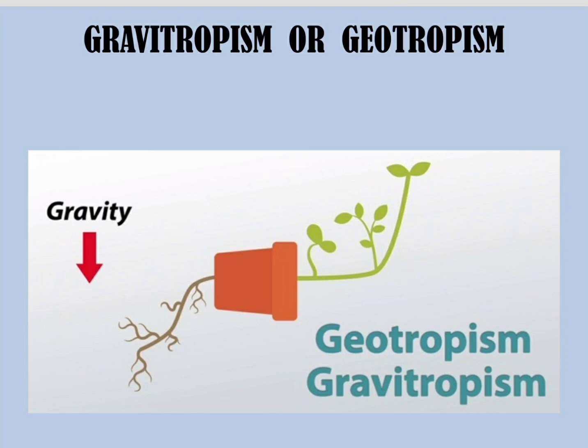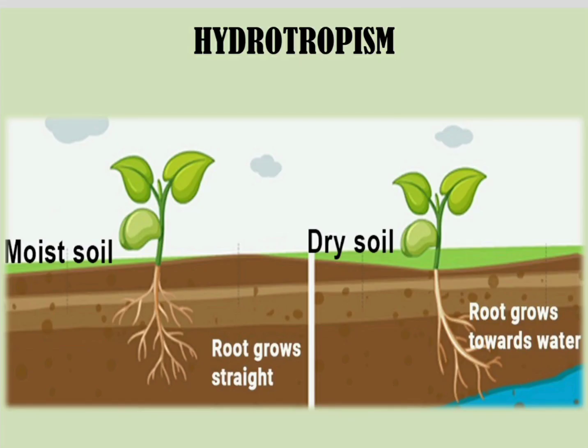It will always grow in the upwards direction. So this particular movement, wherein the stem is not moving towards gravity, it is moving away from gravity. This particular type of movement which is shown by plants is called geotropism, or gravitropism.